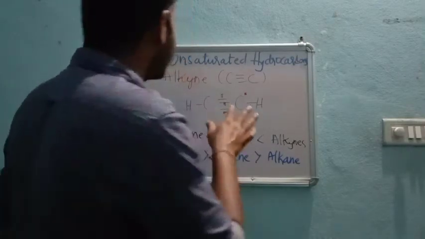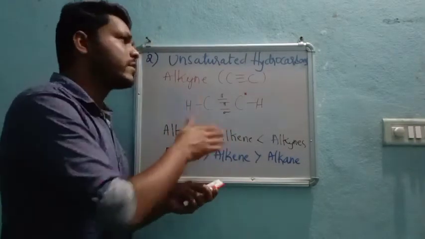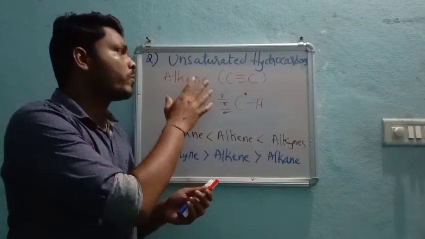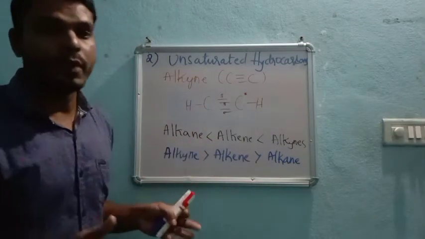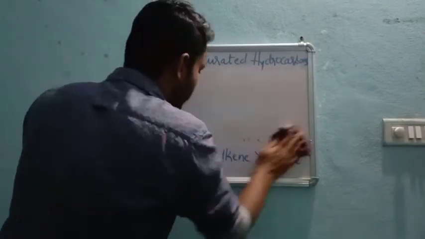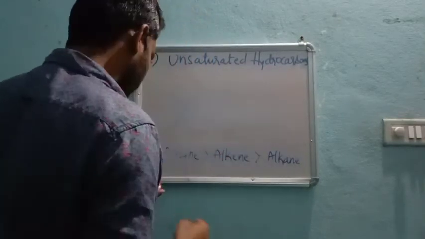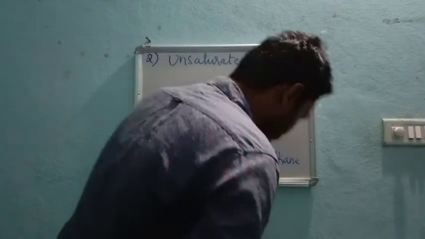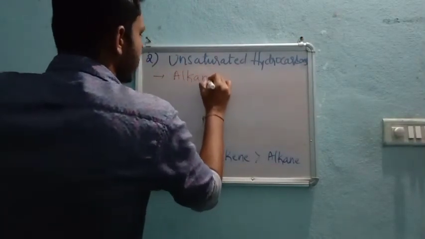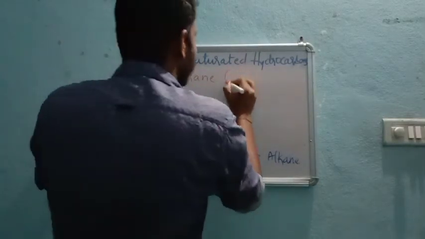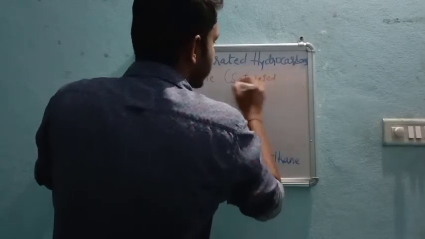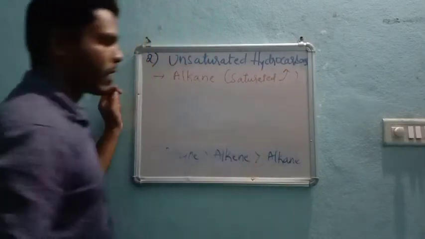So this is all something you already studied in your lower classes. Why I took this topic: before going for naming, we must know these things. Once again, these organic compounds are divided into three types. You already know alkanes; these are the saturated hydrocarbons.